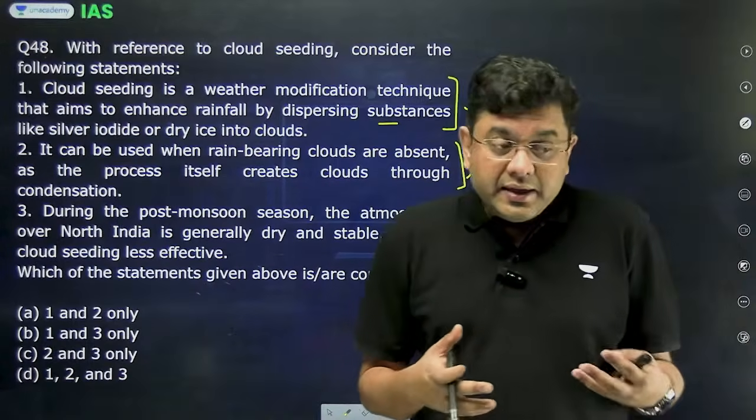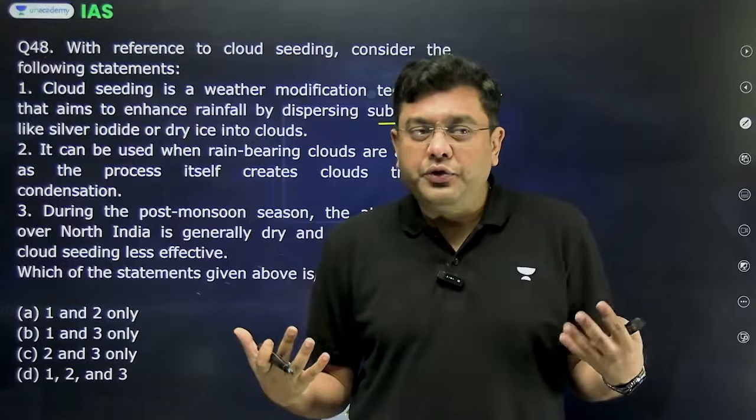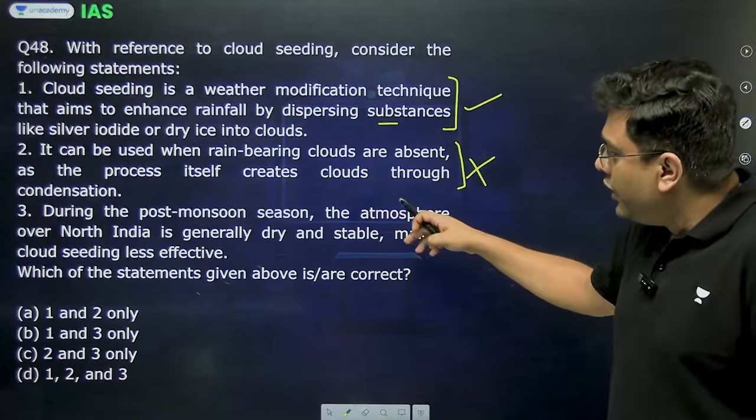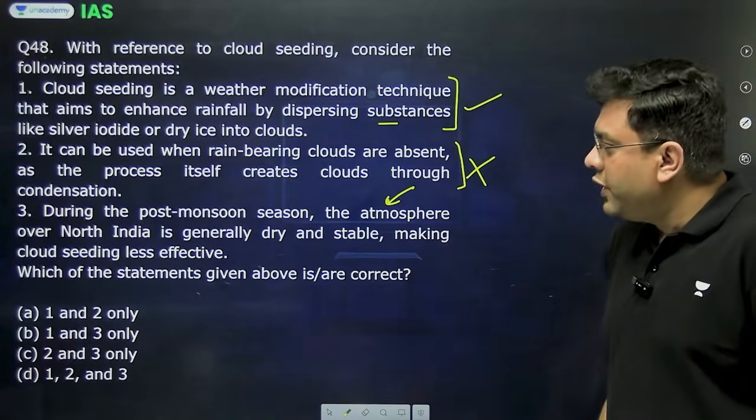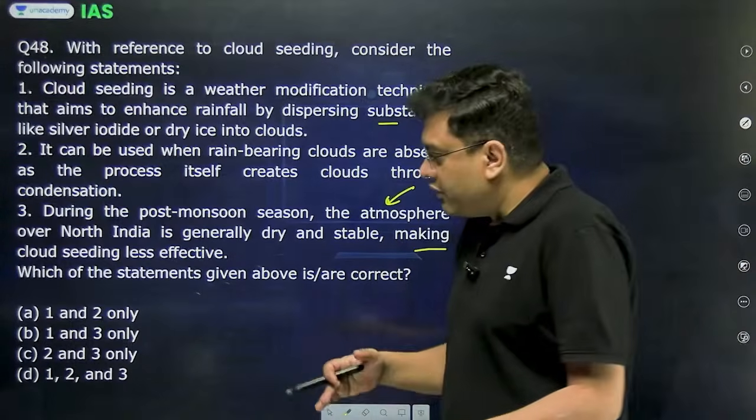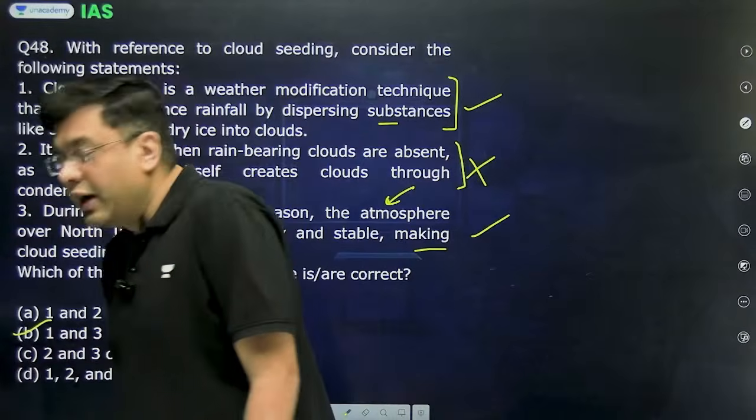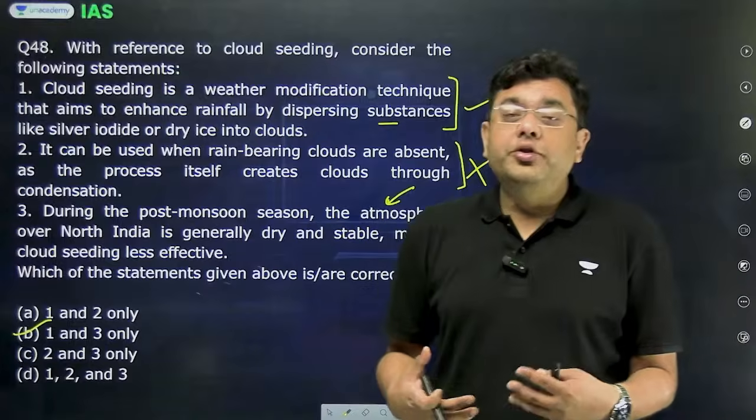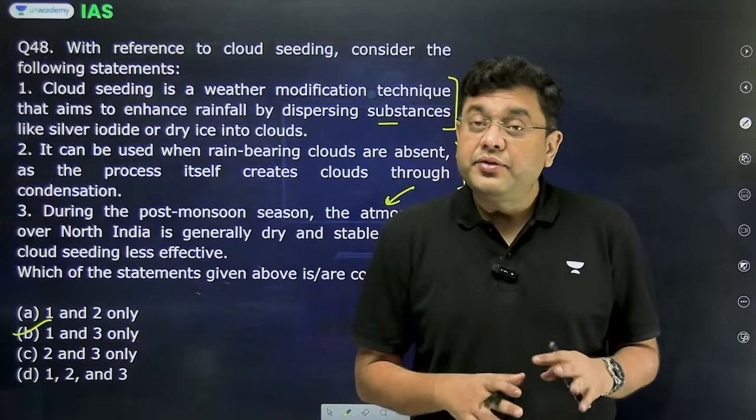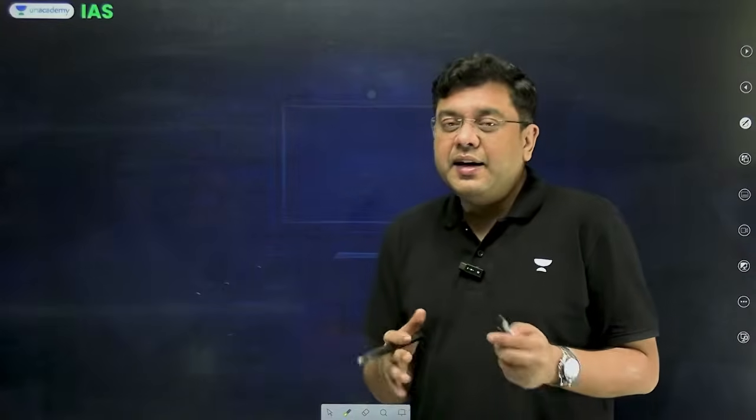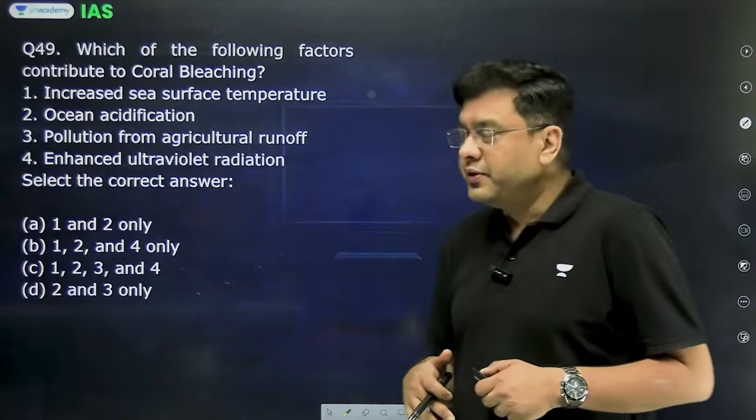That is because, see, just the spraying of materials cannot build the clouds. You need to have the existence of water vapor, existence of some clouds beforehand for this to materialize. So this is incorrect. During the post-monsoon season, the atmosphere over North India is generally dry and stable, making cloud seeding less effective. So this is based on current affairs, based on the cloud seeding experiment in Delhi. Why it failed? Because you have very dry air in North India during these months, and that means cloud seeding will never succeed, particularly in these months, unless and until you have moisture brought in by western disturbances.